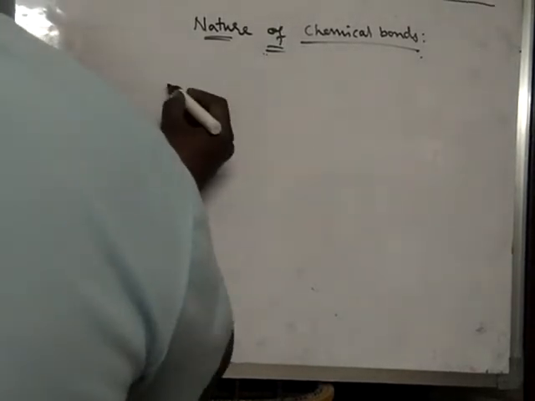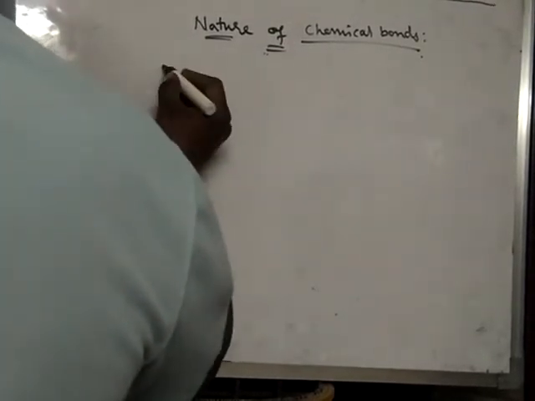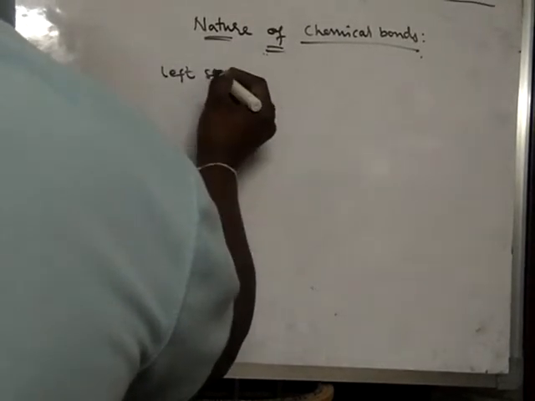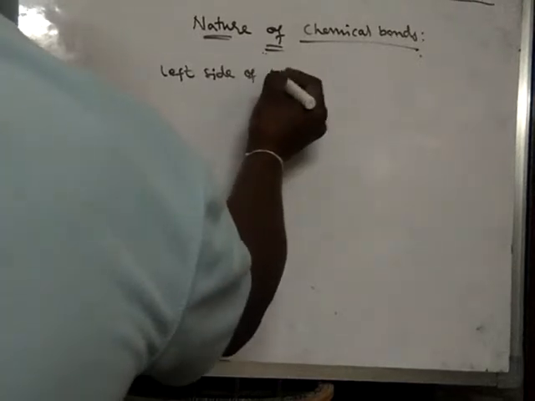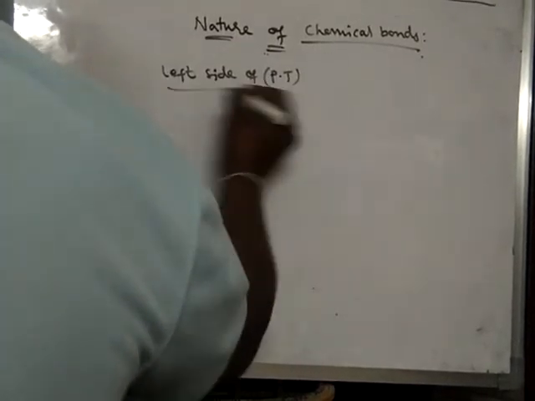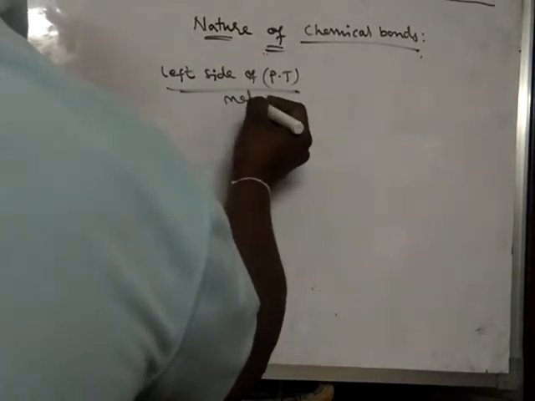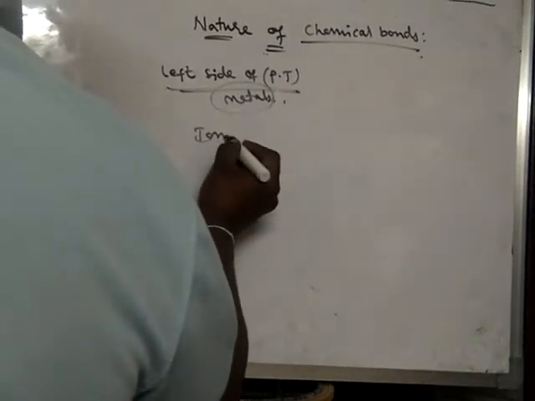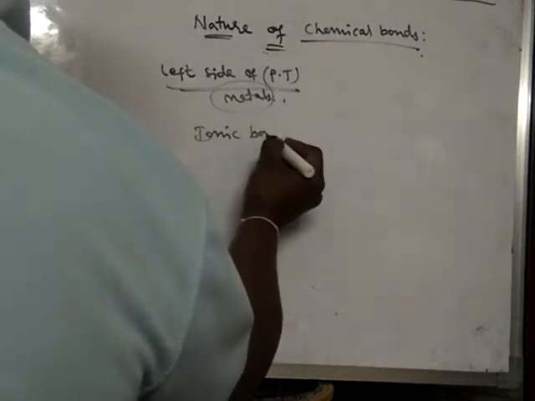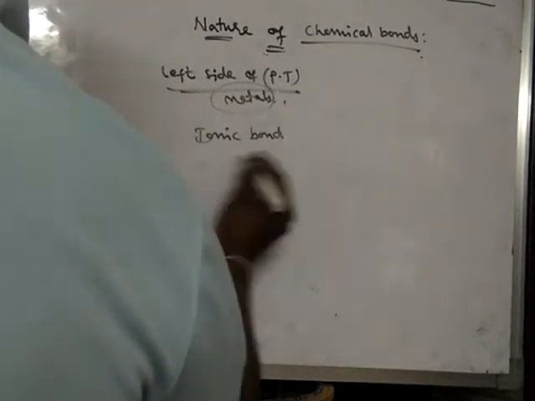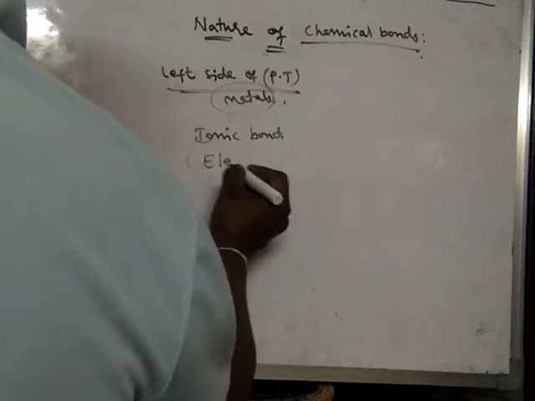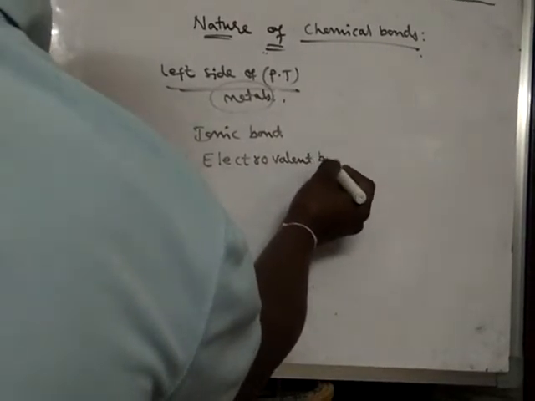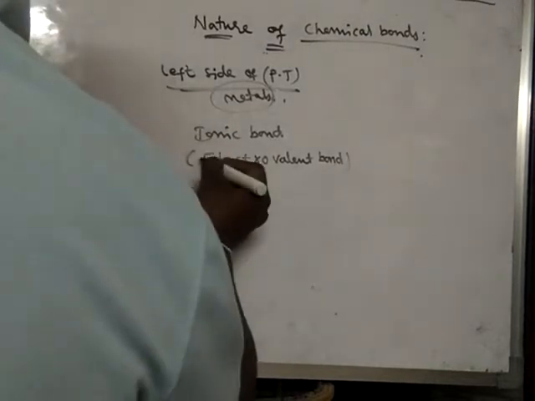On the left side of the periodic table there are metals, and metals are involved in ionic bonding. Ionic bond is also called electrovalent bond.